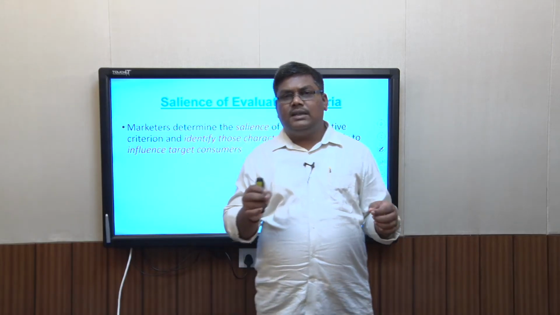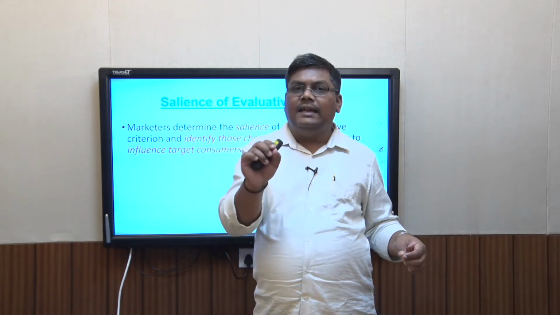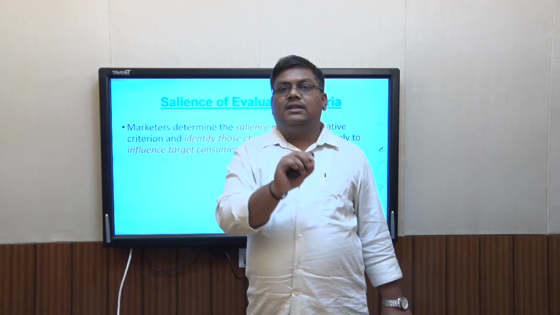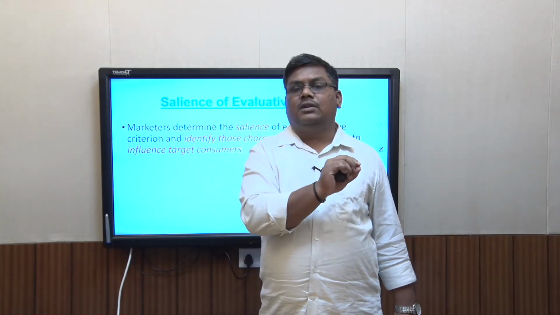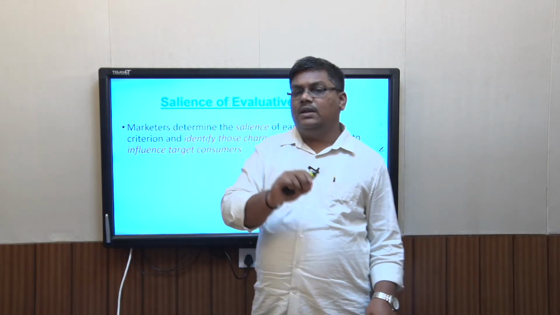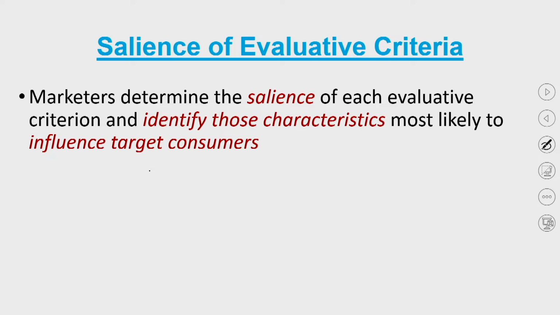So basically what the marketer does here is highlight the salient product feature, the feature of highest relative importance to the consumer. And why does he do that? Because saliency will actually help a consumer decide something called determinant criteria, right?